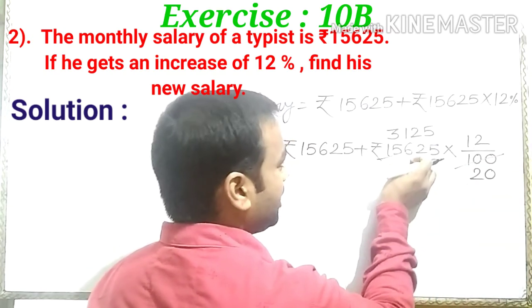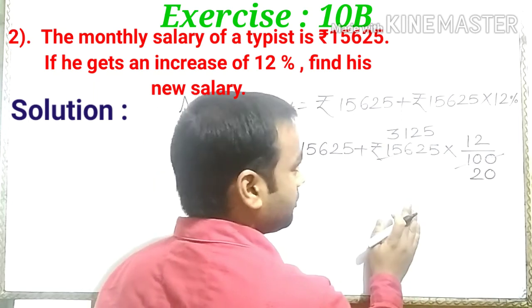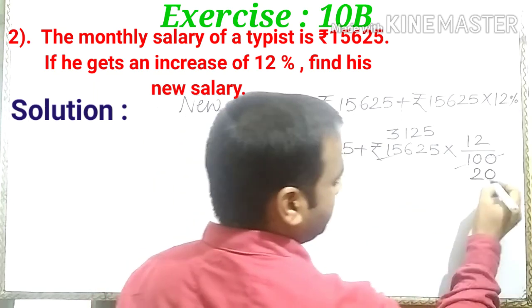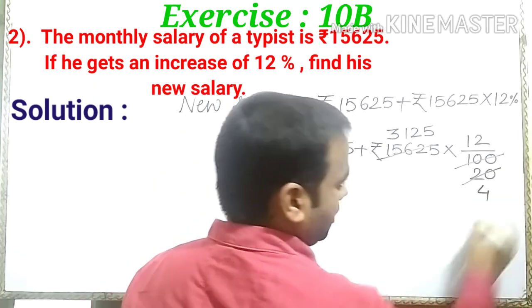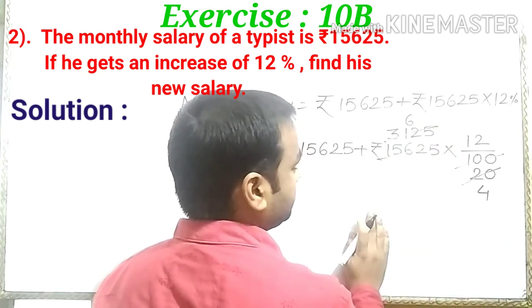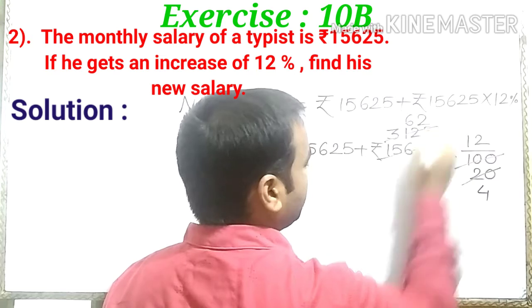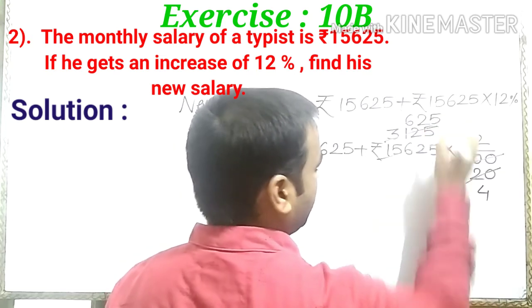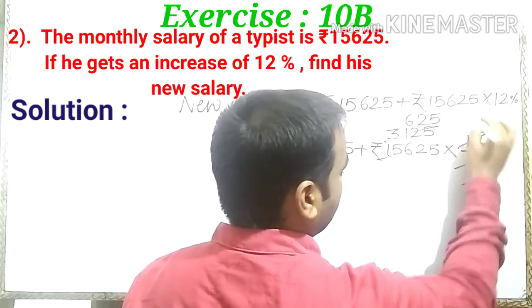Also here dividing by 5, we get 3,125. Again divide by 5: 5 4s are 20, 5 6s are 30, 5 2s are 10, 5 5s are 25. Here 4 3s are 12.